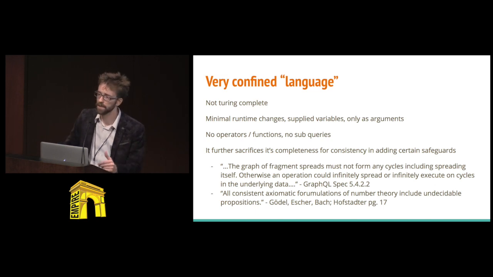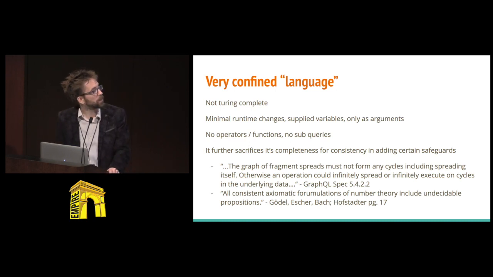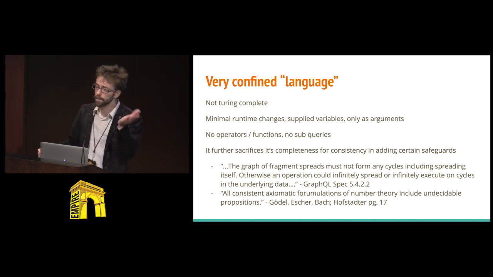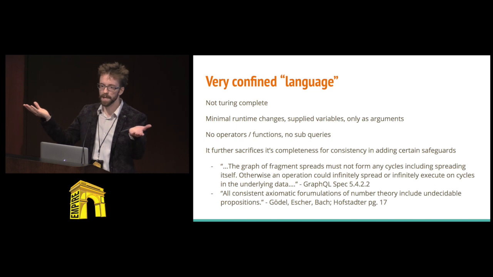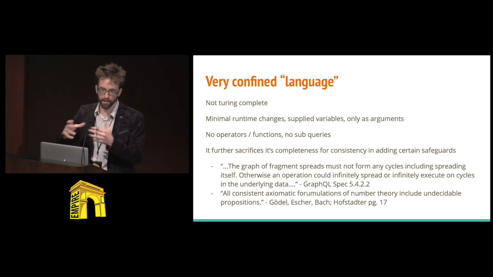It sacrifices its completeness. It takes some things out, such as infinite loops, which, I mean, I'm totally for. That would be bad and kind of undecidable and undefined behavior if you had that. So you could have fragment A that references fragment B, and then fragment B that references fragment A, and then if you actually use either of them in a query, you would have an infinite spread, and that would be really bad. What would you do with that?